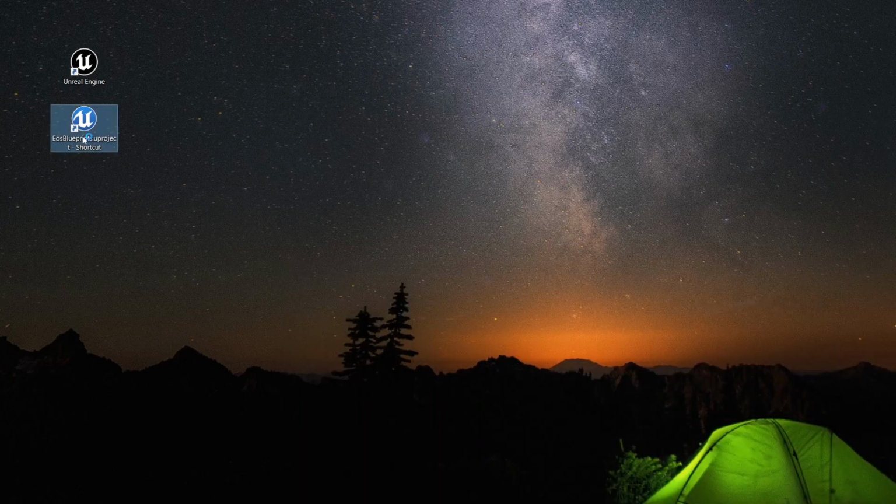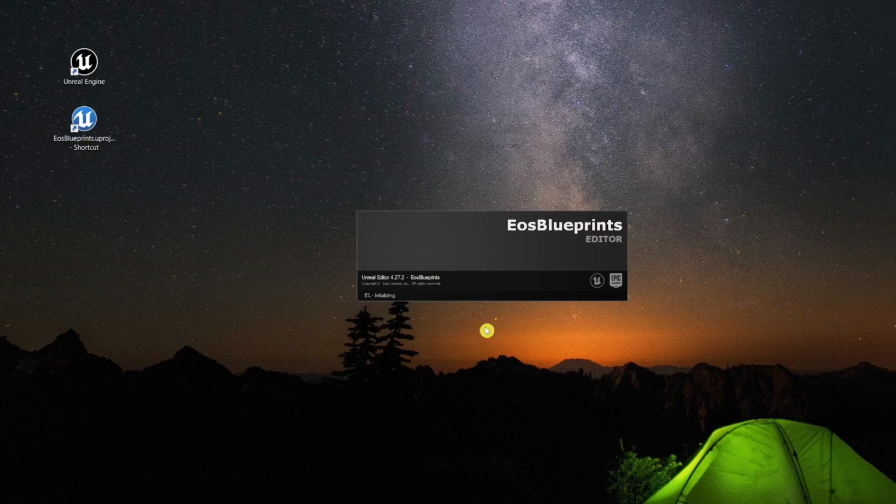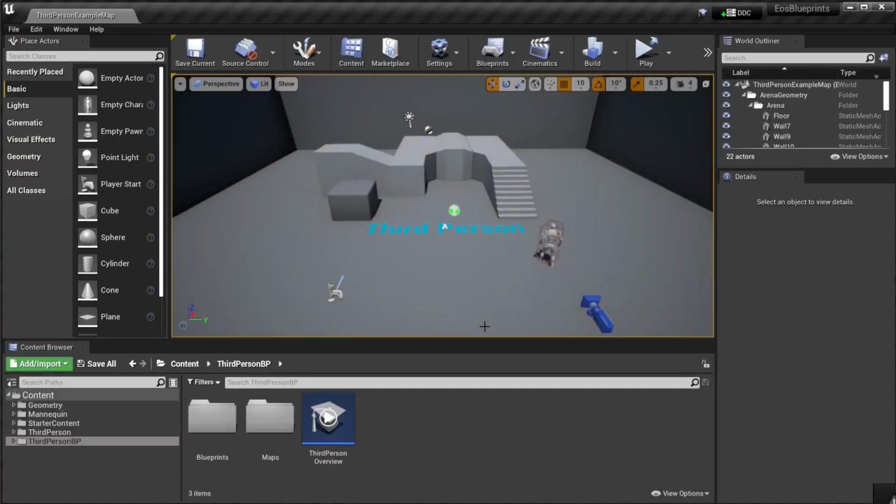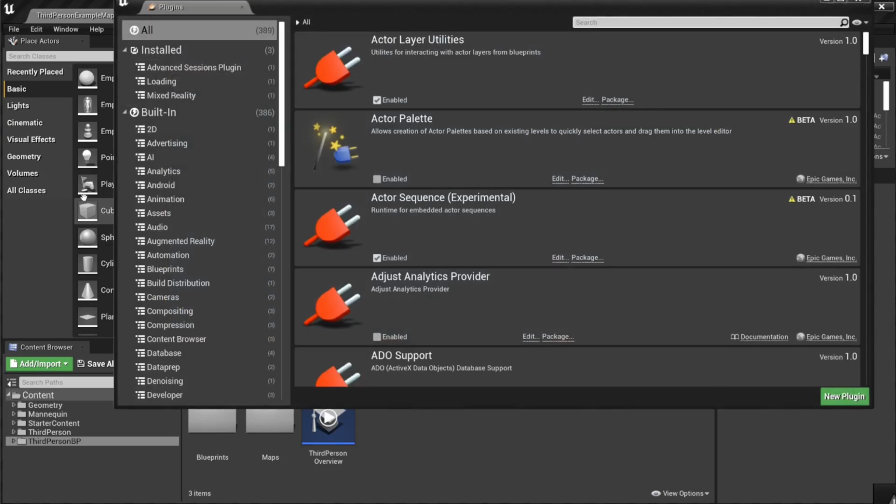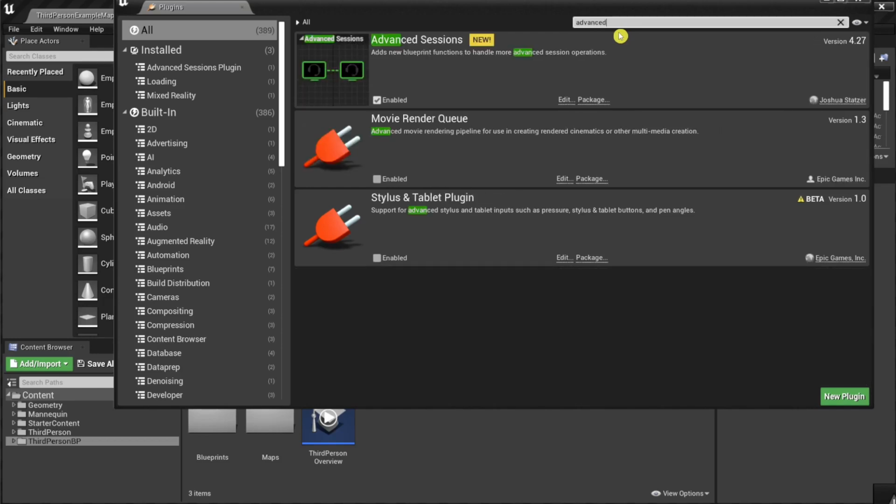And we need to make sure that the Advanced Sessions plugin is listed. It should already be enabled because it was placed in the plugins folder of the project. But we are going to verify. Go to Edit Plugins, search for the Advanced Sessions plugin. And there you go, it's already enabled.